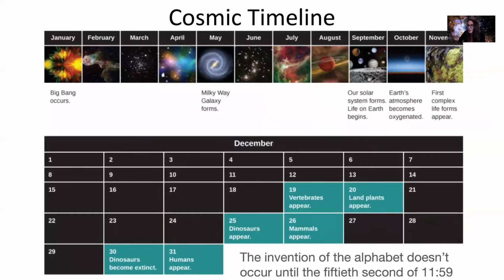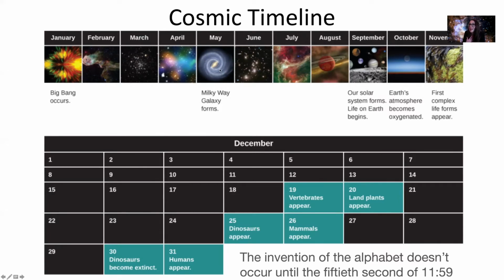So now that we've talked about distances and how long it takes light to travel through our universe, I want to talk about the cosmic timeline of our universe. If we imagine that the whole timeline of our universe from the Big Bang, the creation of our universe, to now could fit within one calendar year, we see that on January 1st the Big Bang occurs.